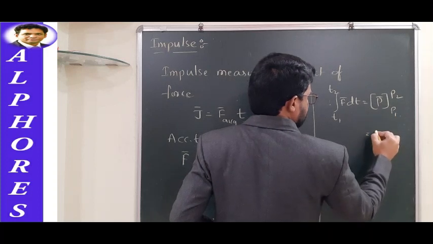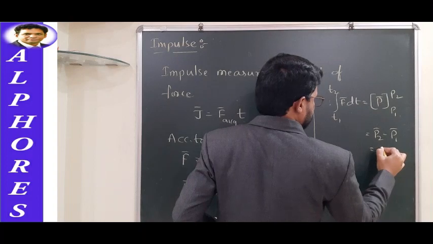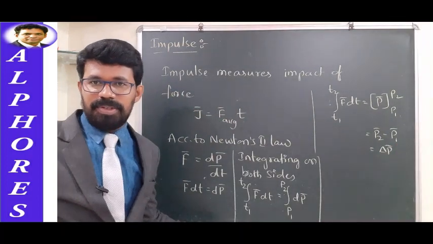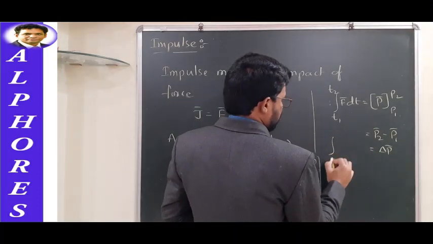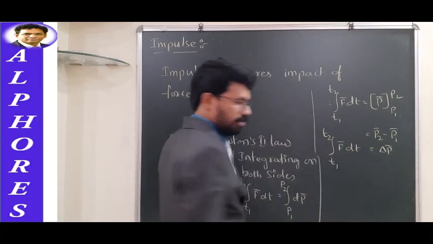This can be further written as p2 bar minus p1 bar, simply the change in momentum. Final momentum minus initial momentum is nothing but change in momentum. And the corresponding LHS part is what? Integral t1 to t2 F bar dt.